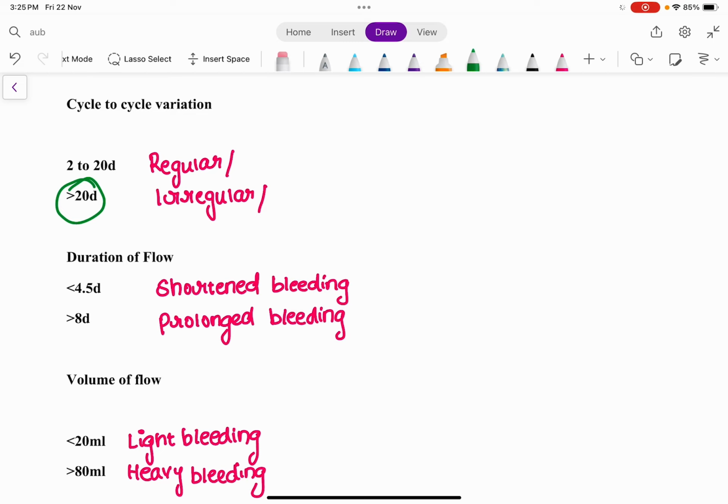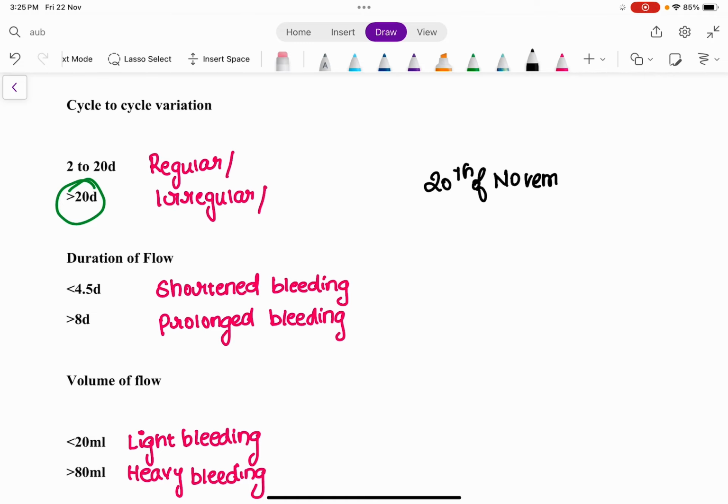So let's say, for example, she's having her periods, right? So now what is the cycle to cycle variation here?